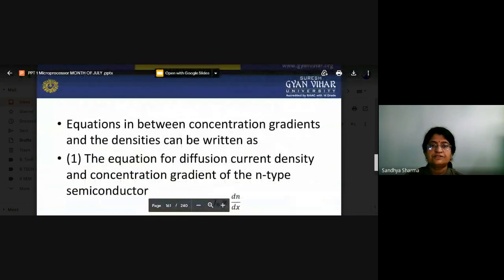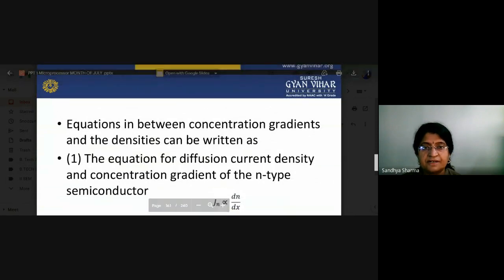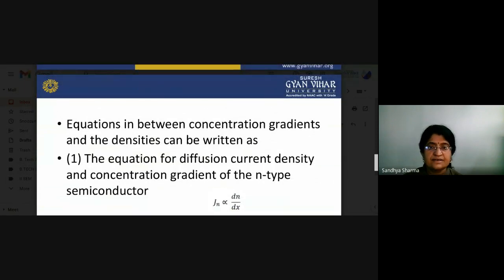So now equations in between concentration gradients and densities can be written as the equation for diffusion current density and concentration gradient of n type. So if we are talking about the n type, that is the Jn, that is directly proportional to dn by dx.